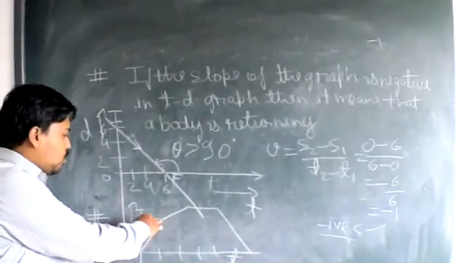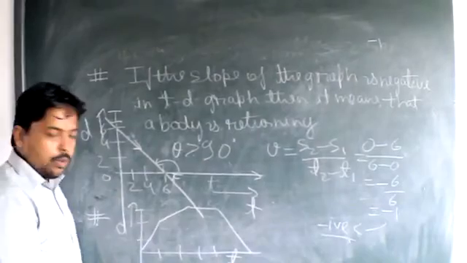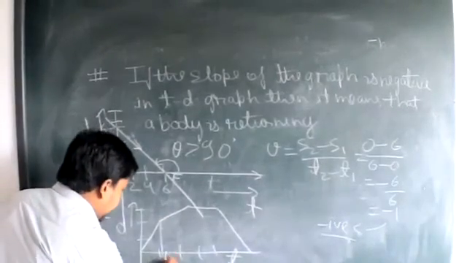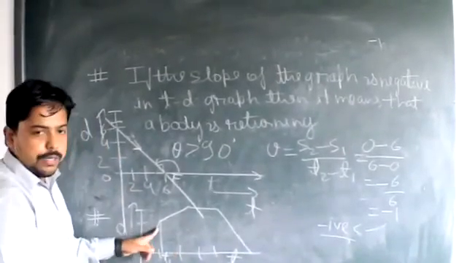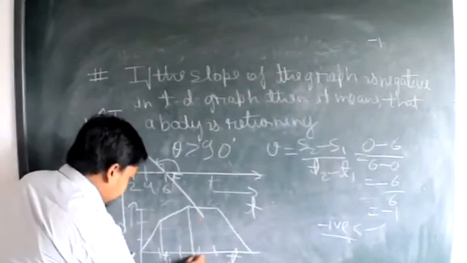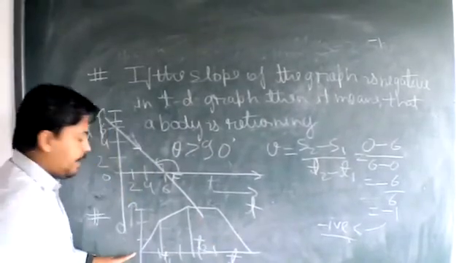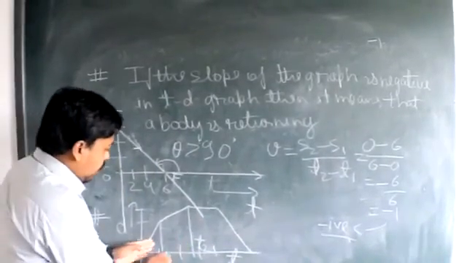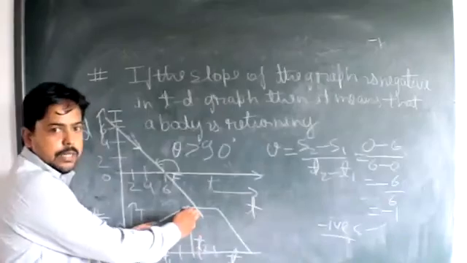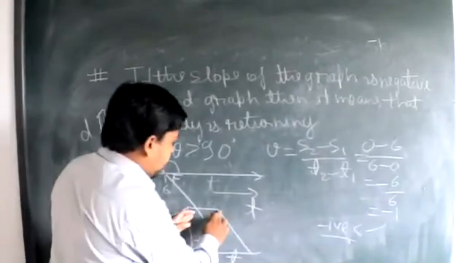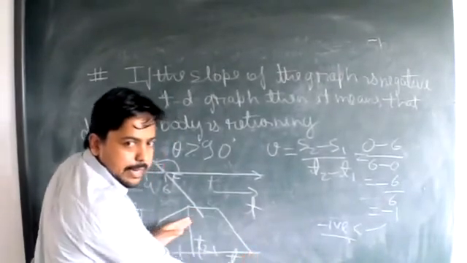One can say that the slope is continuously changing. For example, for time t1 the slope is something, from t1 to t2 the slope is something else, and here the slope is flat, and again the slope is negative.